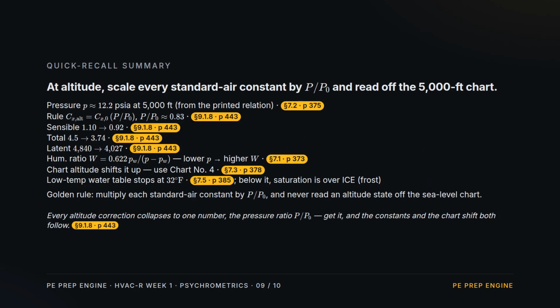Quick recall. At 5,000 feet, the pressure is about 12.2 psia, and the pressure ratio is about 0.83. Multiply every standard air constant by that ratio. 1.1 becomes 0.92. 4.5 becomes 3.74. 4840 becomes 40.027. The humidity ratio rises because it uses total pressure, so read altitude states off chart number 4. And below freezing, saturation is over ice. Golden rule. Scale by the pressure ratio and never trust the sea level chart at altitude.